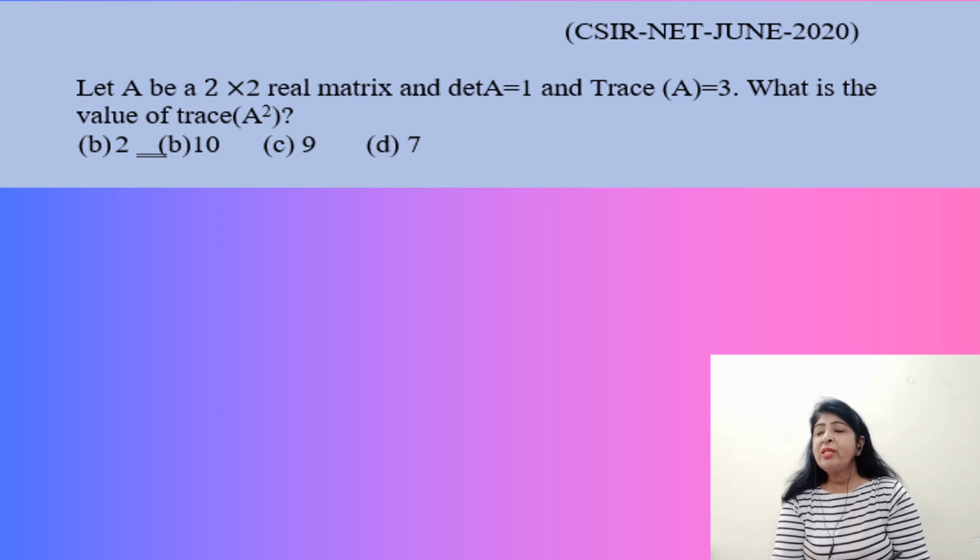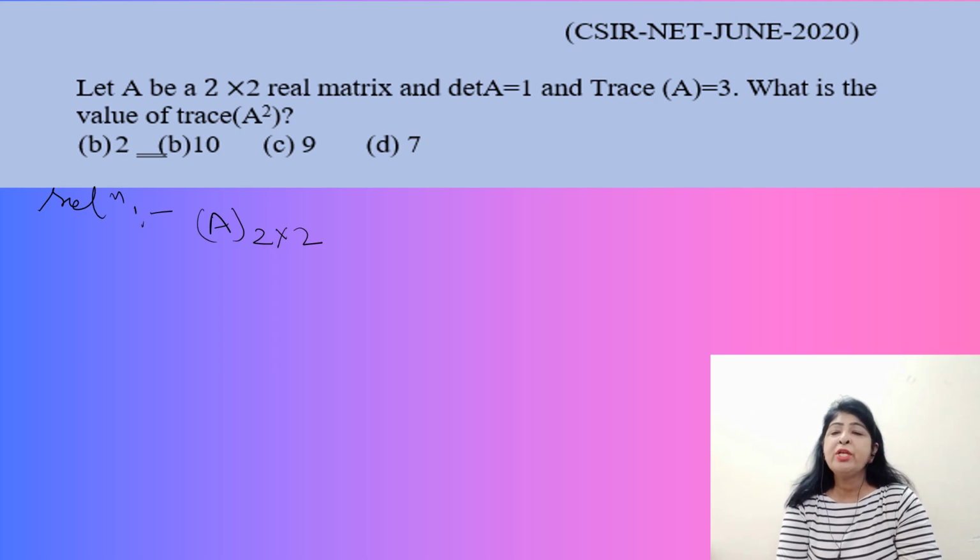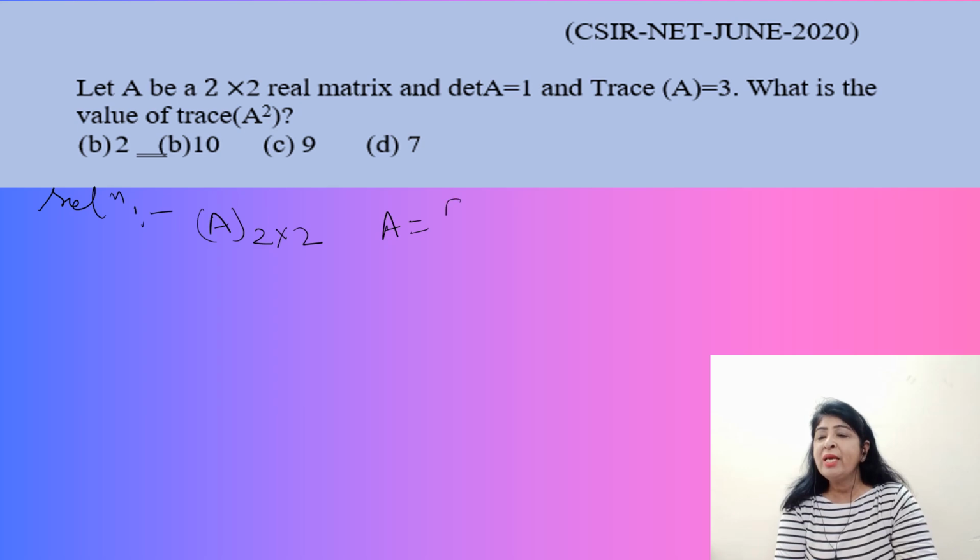Now we are given that A is a matrix of order 2 by 2. Now two conditions are given to us. Determinant of A is equal to 1 and trace of A is equal to 3. So let us take the matrix A with rows 1 1 and 1 2: trace is 2 plus 1, which is 3, and determinant of A is 2 minus 1, which is equal to 1.